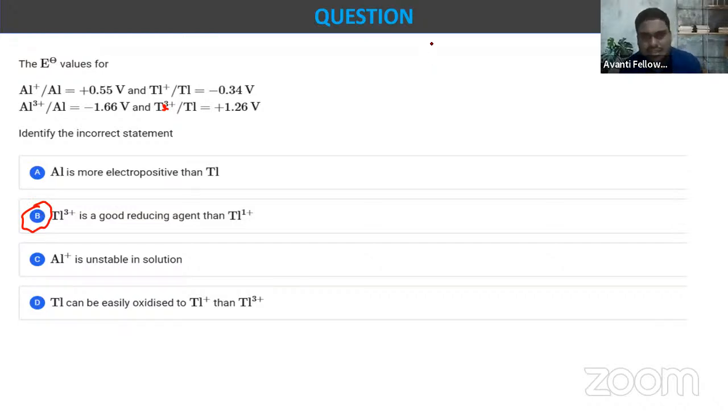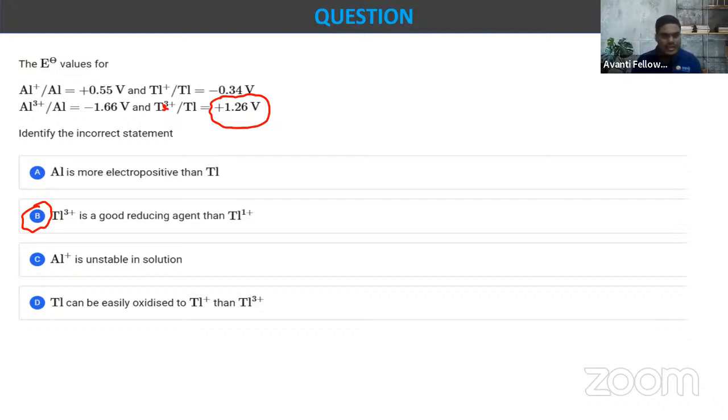Tl plus 3 is a good reducing agent कैसे हो सकता है? Because Tl plus 3 के तो पॉजिटिव वैल्यूज है. So Tl plus 3 is a good reducing agent than Tl plus 1, right? Yes, Jeremy ने D बोला है. So Tl plus 3 is a good reducing agent than Tl plus 1.